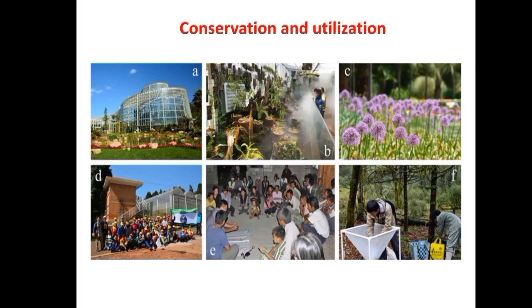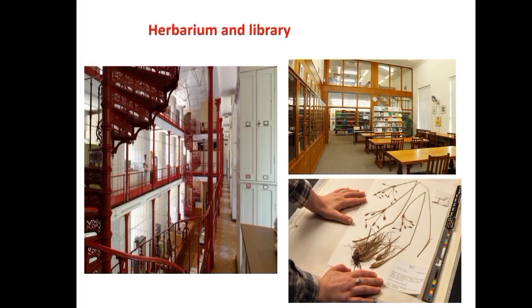The basic framework of integrated plant species conservation in a botanical garden includes identification and management of the threats, that is, the management of endangered species, along with ex situ or in situ germplasm storage. Germplasm means living tissues from which the plant can be grown. Then research and development, information management, horticulture and living collections, conservation priorities, and environmental education also play an important role in conservation and utilization.